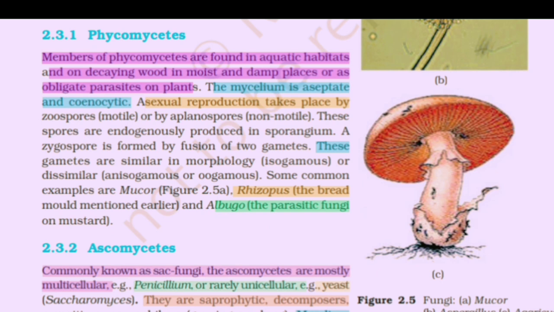Asexual reproduction takes place by zoospores (motile) or by aplanospores (non-motile). These spores are endogenously produced in sporangium. A zygospore is formed by fusion of two gametes. These gametes are similar in morphology (isogamous) or dissimilar (anisogamous or oogamous). Some common examples are Mucor (Figure 2.5a), Rhizopus, the bread mould mentioned earlier, and Albugo, the parasitic fungi on mustard.